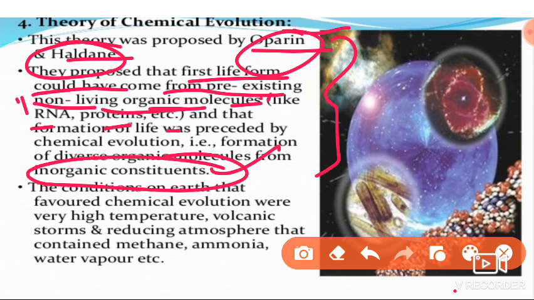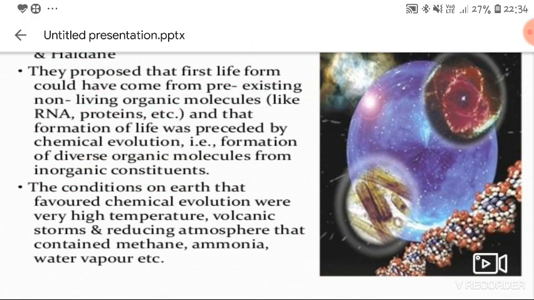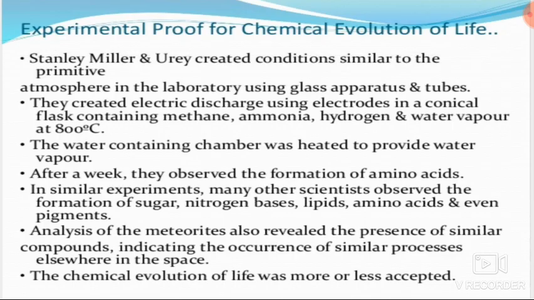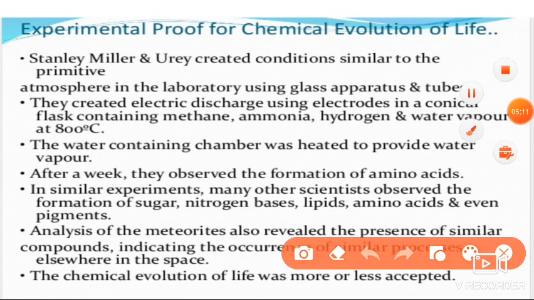After that, two scientists, Urey and Miller, both conducted an experiment, which we call the Urey-Miller experiment. In the laboratory, they copied the climate of early Earth and pasted that climate into the laboratory.